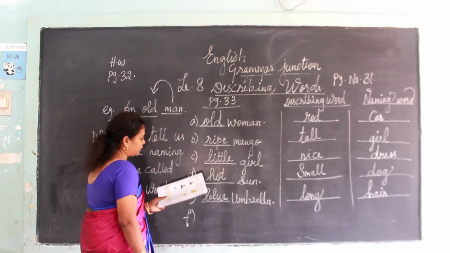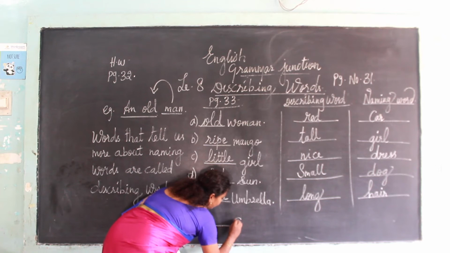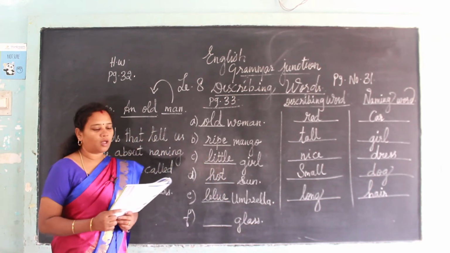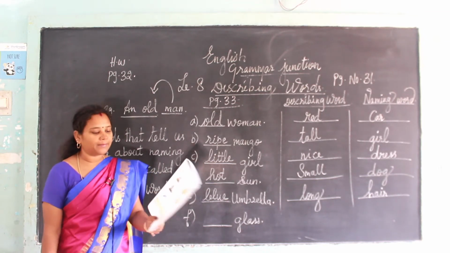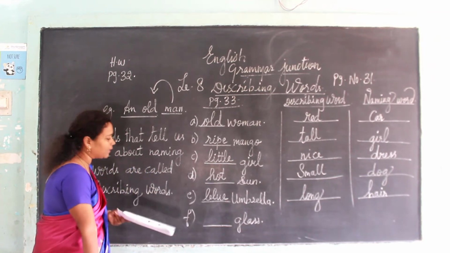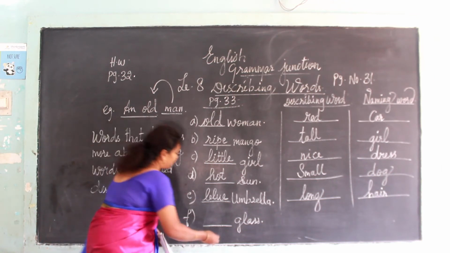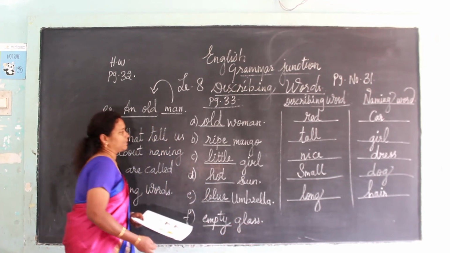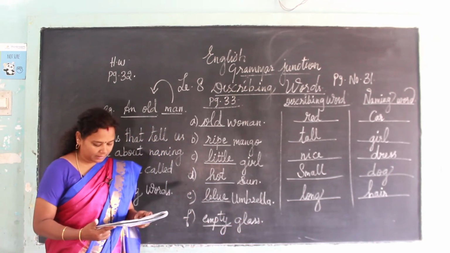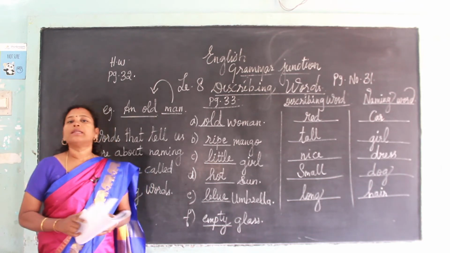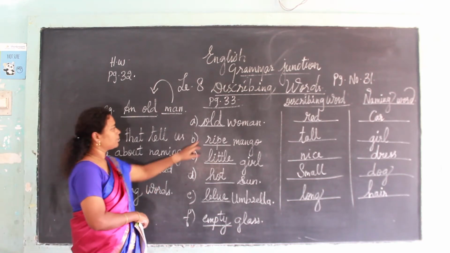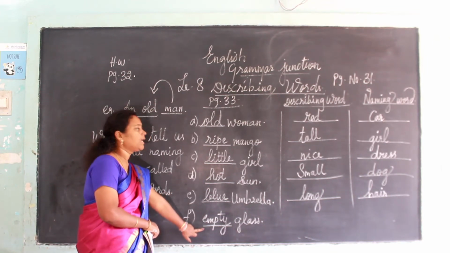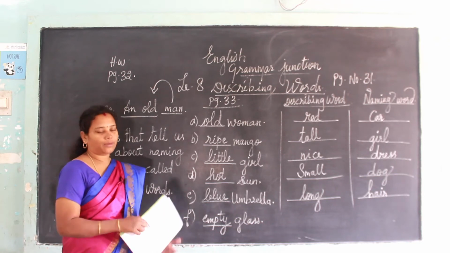Now the last one. F. Dash glass. How the glass is? Is it full or empty? Yes, it is an empty glass. Nothing there. ஒண்ணுமே இல்ல. So what you will write there? Empty. E-M-P-T-Y, empty glass. Okay. So this also I have finished. Describing words tell us more about naming words. What are the examples? Old, ripe, little, hot, blue, empty, and etc. Some more examples are there.